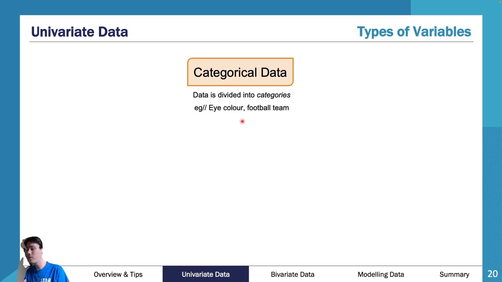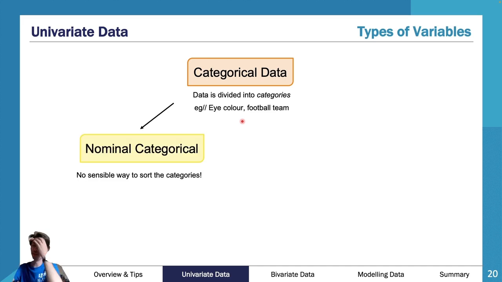So order is our way of subcategorizing categorical things. So we have nominal, which is, there's no sensible way to sort these categories. So if I'm doing eye color, it doesn't really matter the order of it. I can do brown eyes first, I can do blue eyes first, I can do green eyes first, I can do aqua eyes first, I can do hazel eyes first.